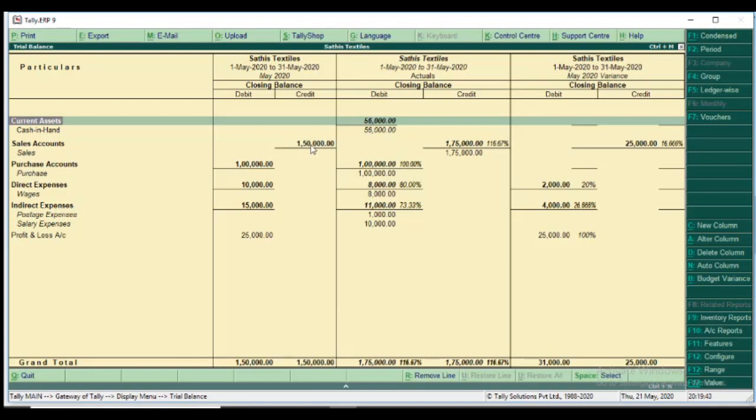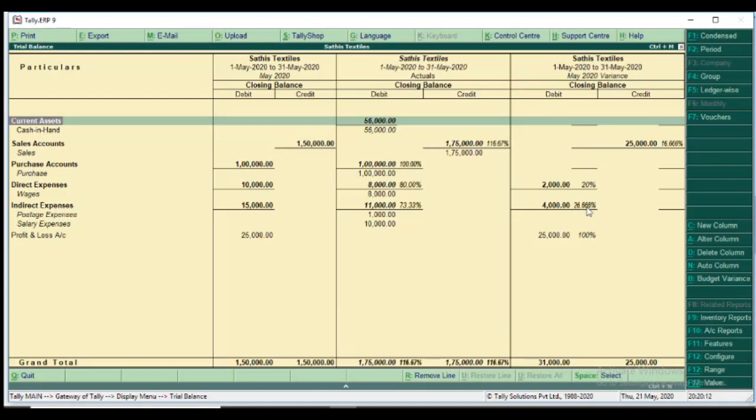Here, income increases, variance gets plus. Expenses decrease, variance gets plus, because we plan income and expenses, but the income increases, so we get plus. Expenses decrease, we get plus.